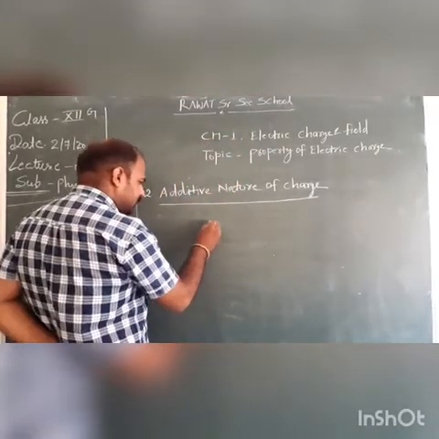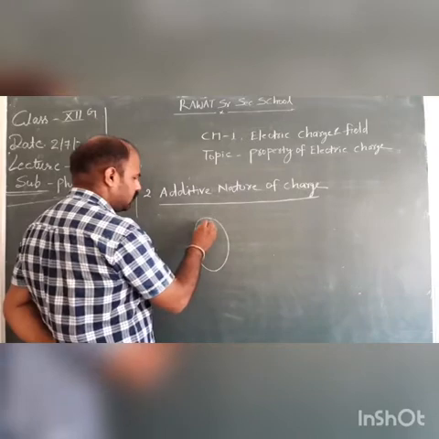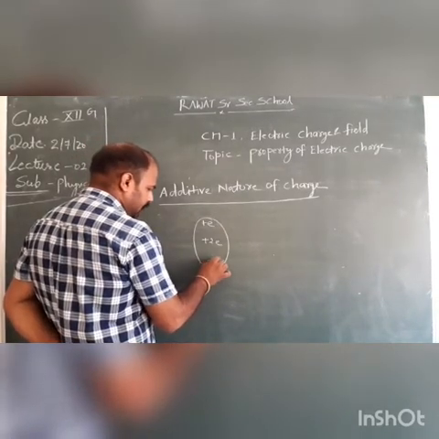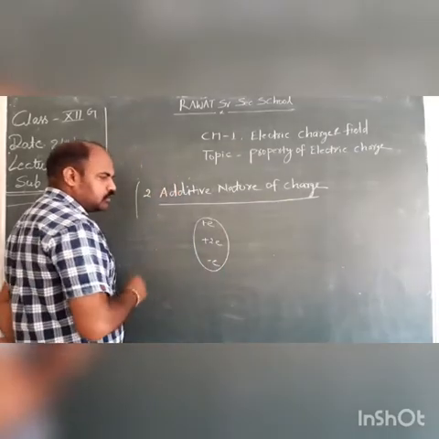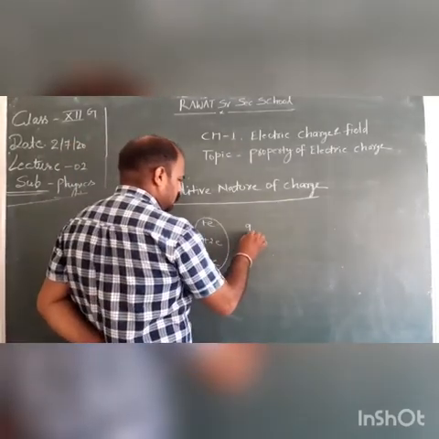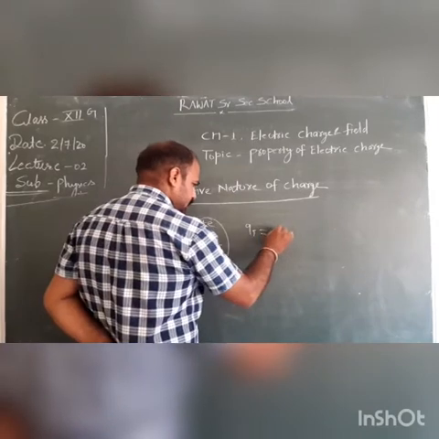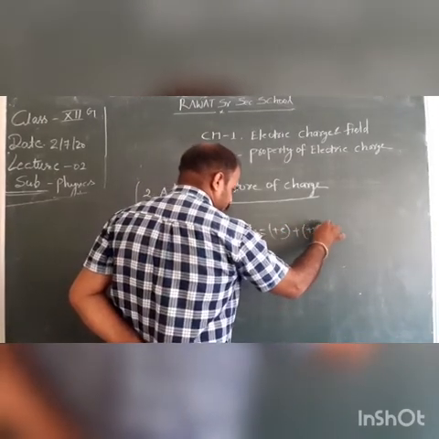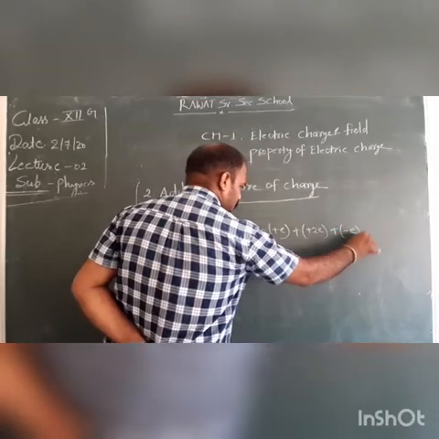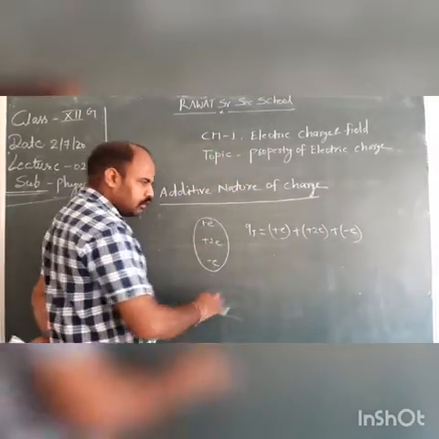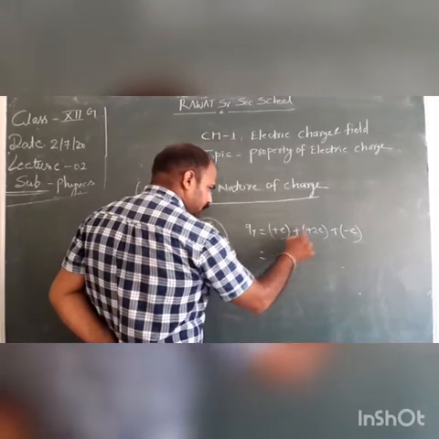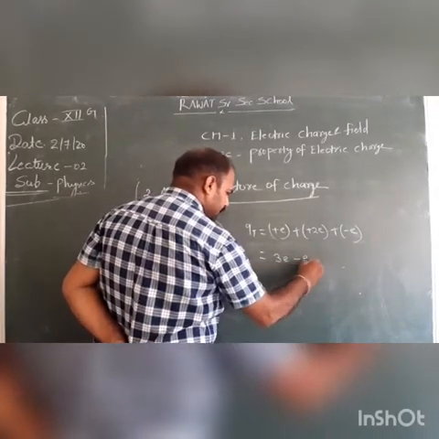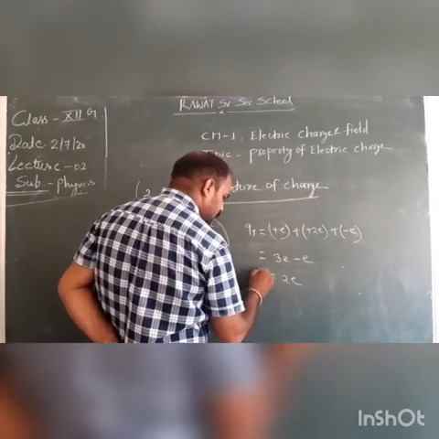Suppose we take a system. This is the first system. It has charges plus e, plus 2e, minus e. Now we have to find the total, net charge. Q1 is plus e, Q2 is plus 2e, Q3 is minus e. So e plus 2e is 3e, plus minus minus e, the answer is 2e.